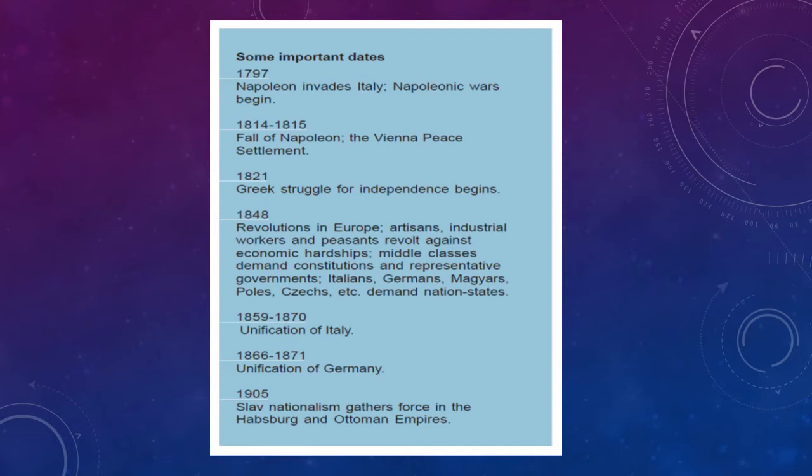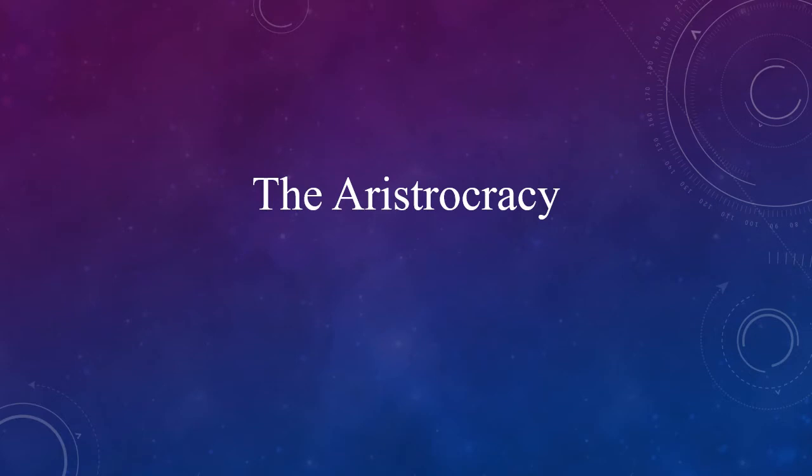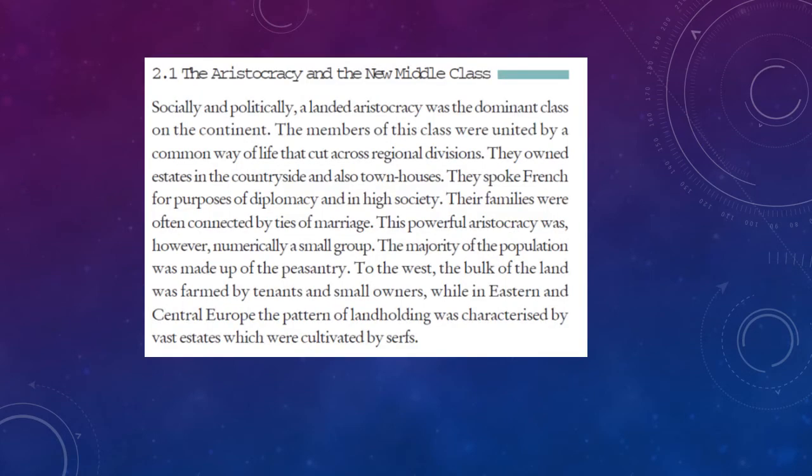So let's go to the main topic, that is the aristocracy and the middle class. The aristocracy are the people who belong to the uppermost class of society. In Europe, the most privileged people holding some titles and offices are the aristocrats. They are socially and economically dominant, that is, having power and influence in society.